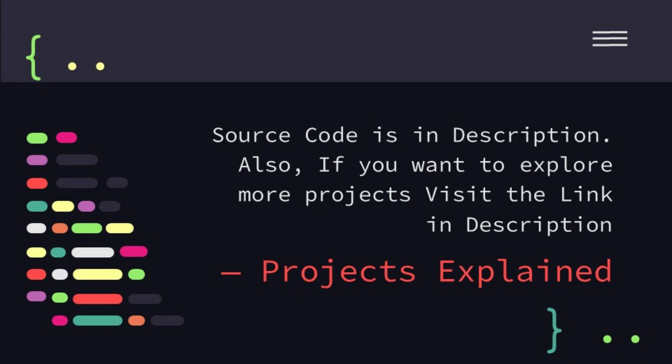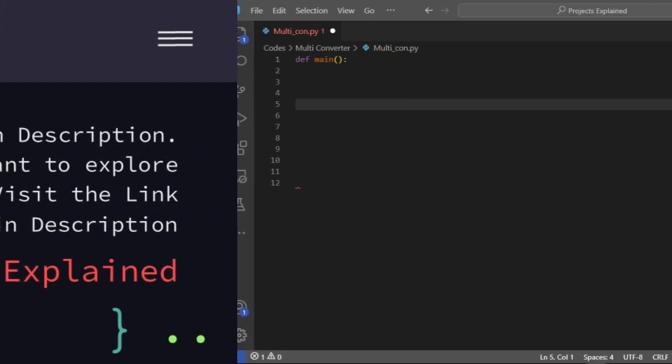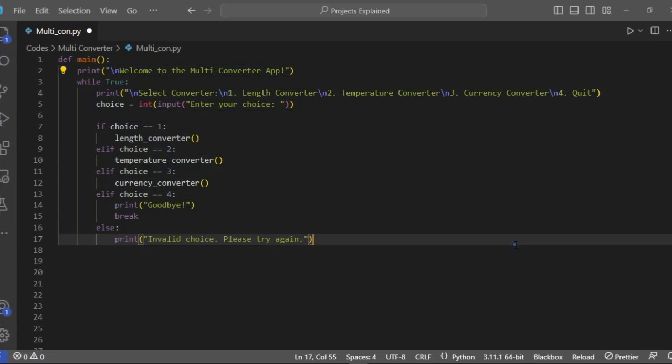Let's get back to our project. Converter functions. We kick things off with not one, not two, but 3 converter functions. These are like your personal assistants for converting lengths, temperatures, and currencies.